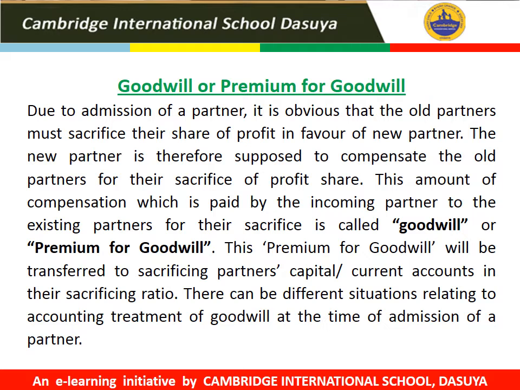This premium for goodwill will be transferred to sacrificing partners only, in their capital accounts in case of fluctuating capital and in current accounts in case of fixed capitals, in their sacrificing ratio. There may be different cases, different situations in which we have to treat the goodwill.